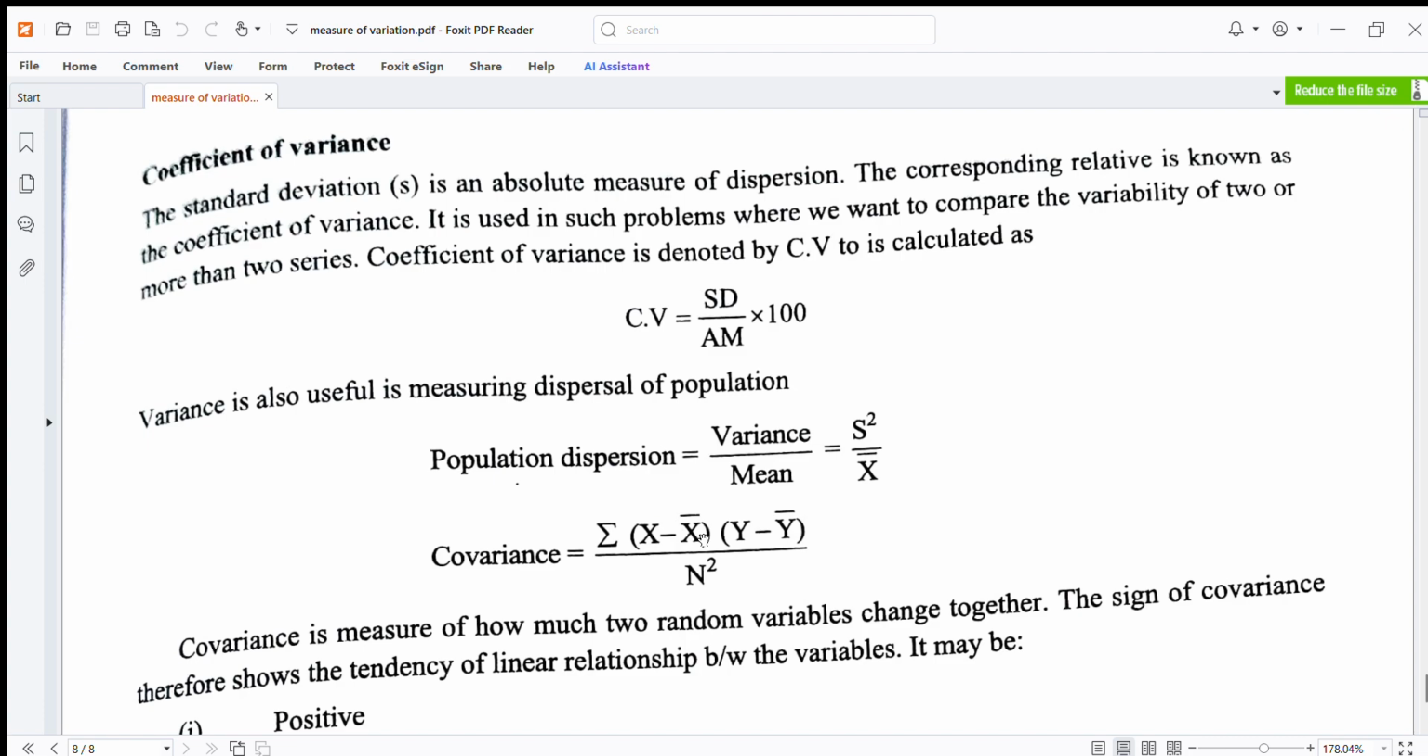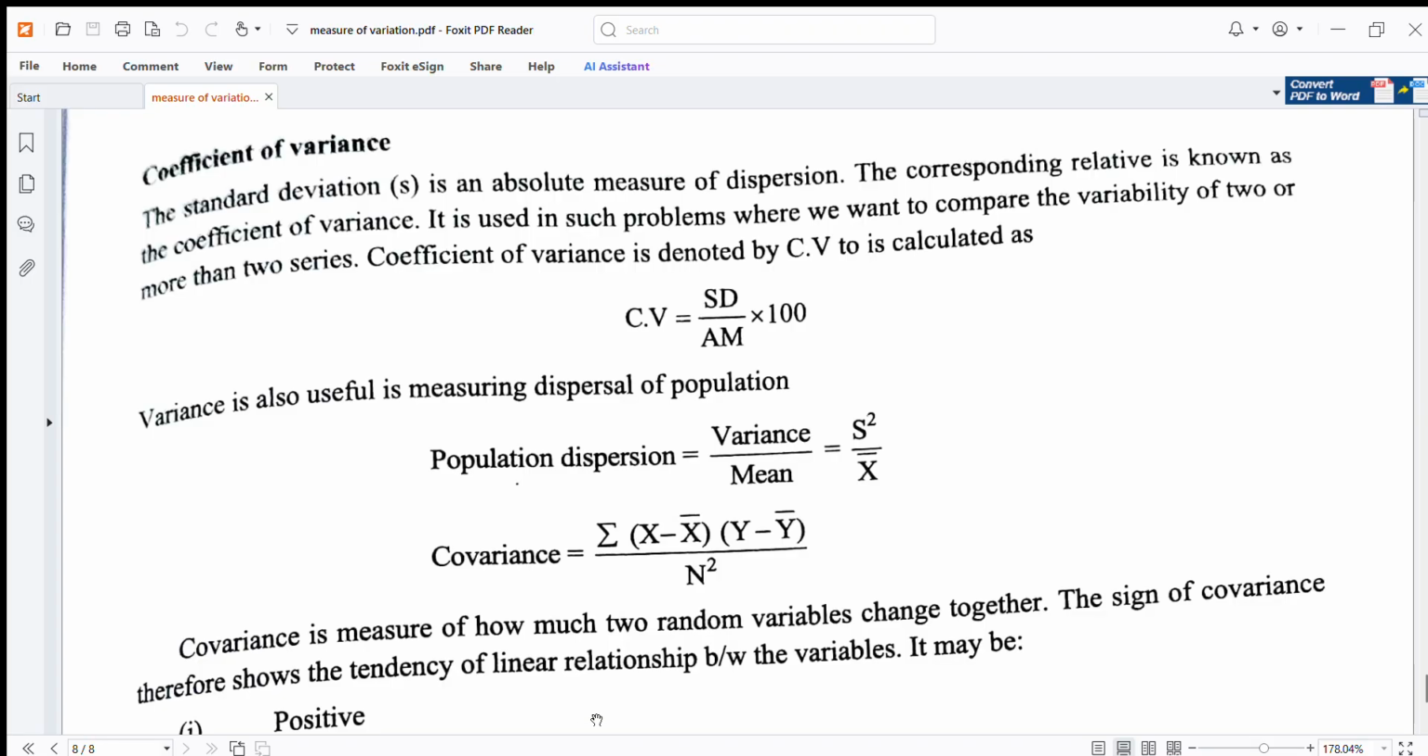Variance is also useful for measuring dispersion of a population. Population dispersion is equal to variance upon mean, S square upon X bar. Covariance is sigma in bracket X minus X bar multiplied by in bracket Y minus Y bar upon capital N square.